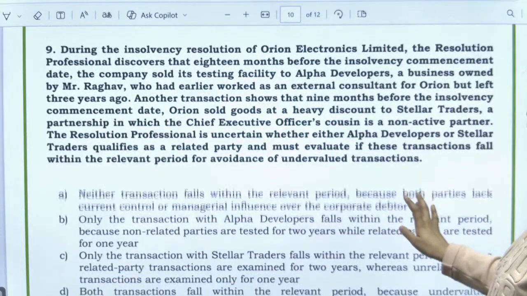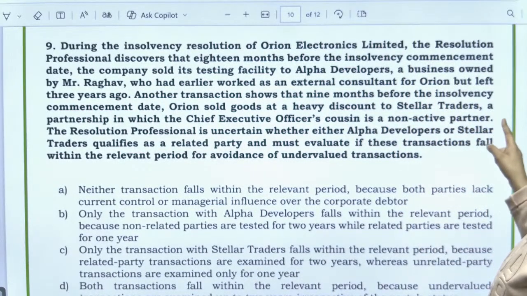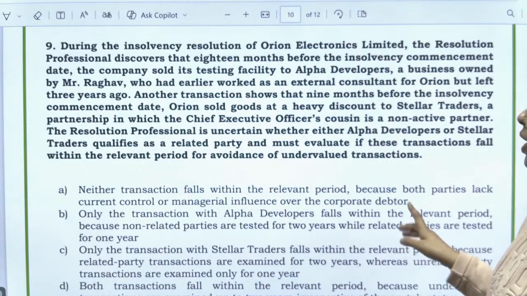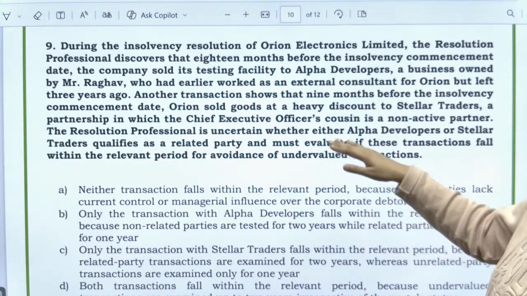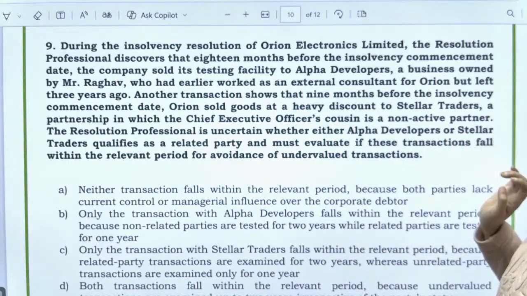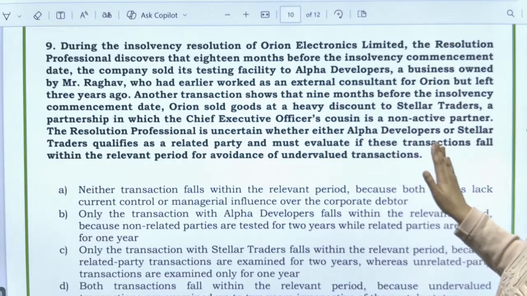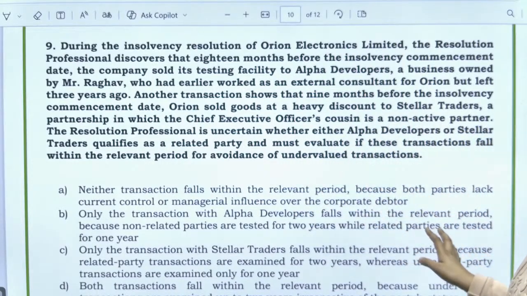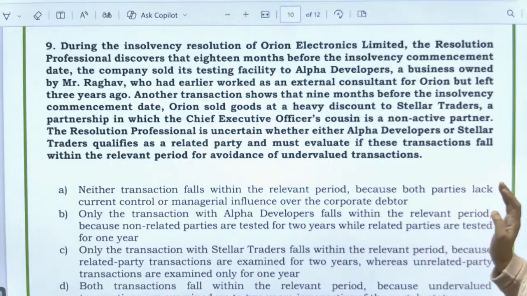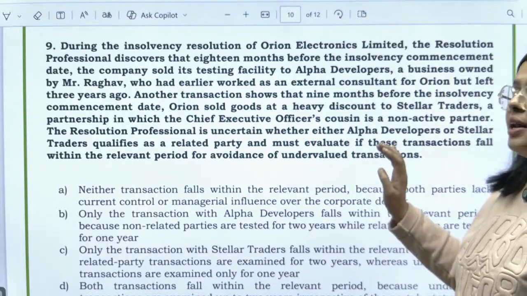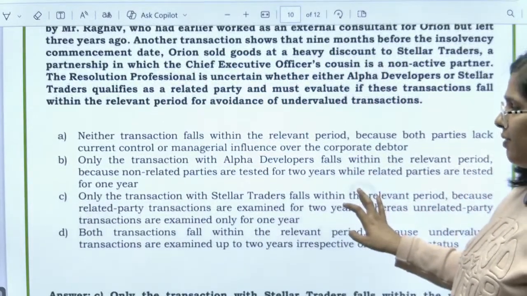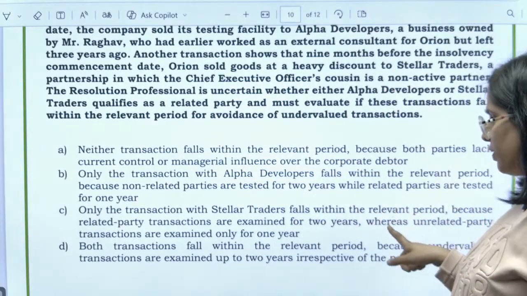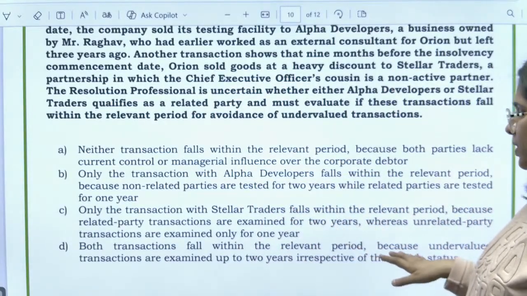Another transaction shows that 9 months before insolvency, Orion sold goods at heavy discount to Stellar Traders, where a relationship exists in which the CEO's cousin is a non-active partner. Resolution professional is uncertain whether Alpha Developers or Stellar Traders qualifies as related party. क्या ये qualify करते हैं या नहीं? Now the options are, neither of the transactions falls in the relevant period, only transaction with Alpha Developers, only transaction with Stellar Traders, both transactions fall within the relevant period.